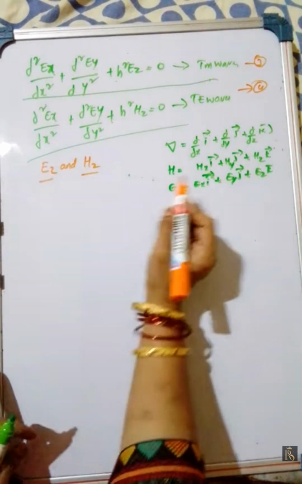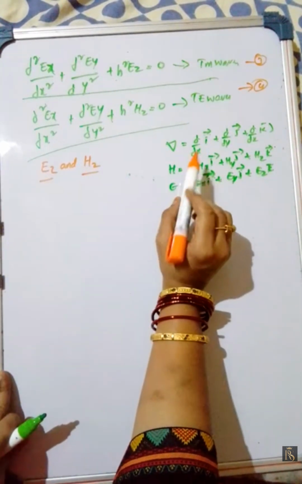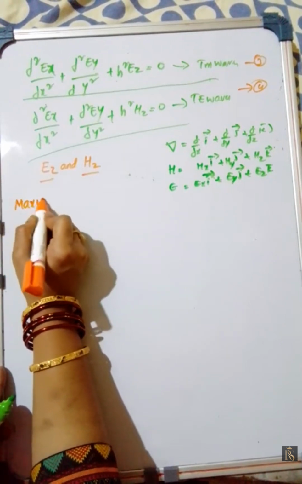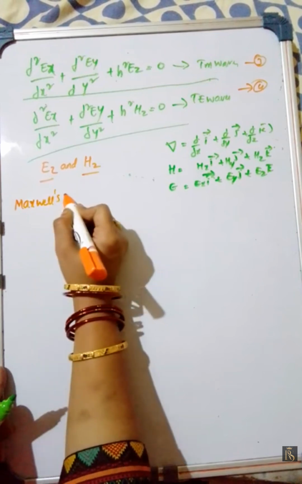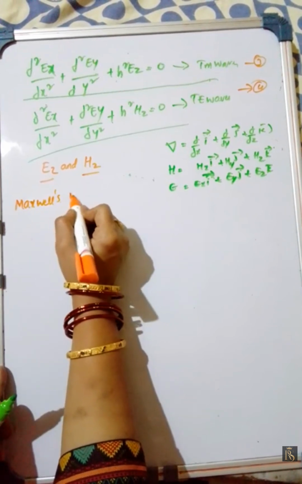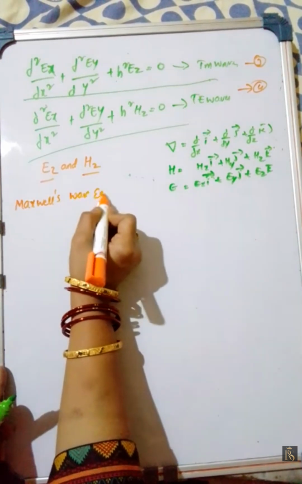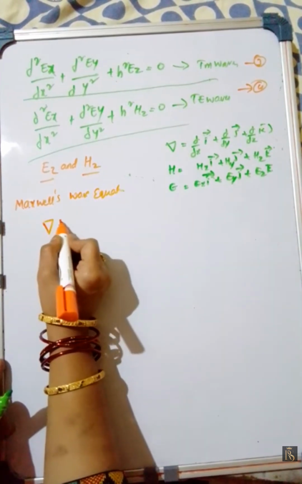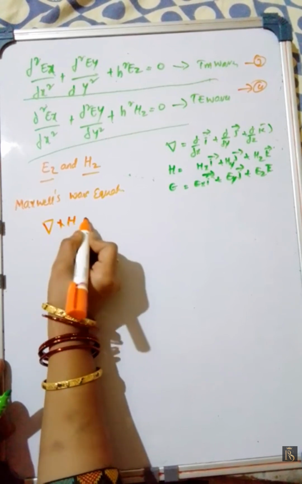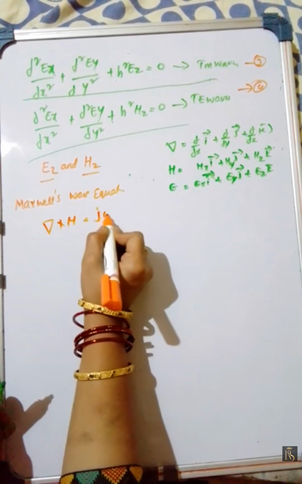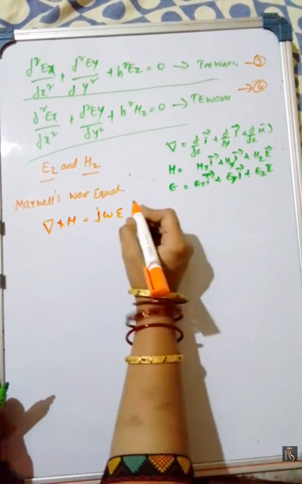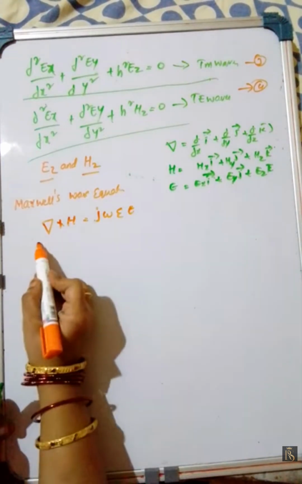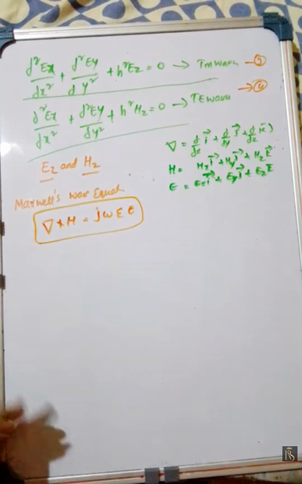Now we know the del value. Maxwell's wave equation states that del cross H is equal to j omega epsilon E. Okay, this is our Maxwell wave equation.